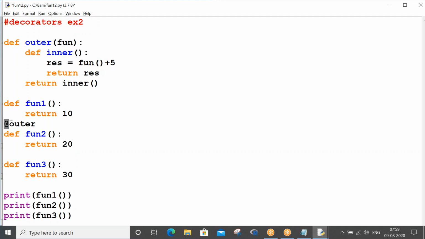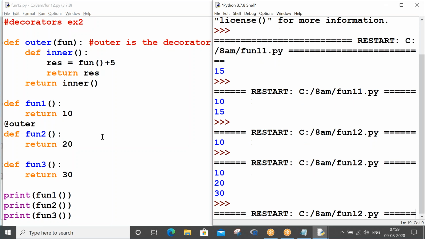And what you are writing after it, outer, is the decorator. Here outer is the decorator function. So at the rate outer I have given for function 2, and let me run this with control s f5.